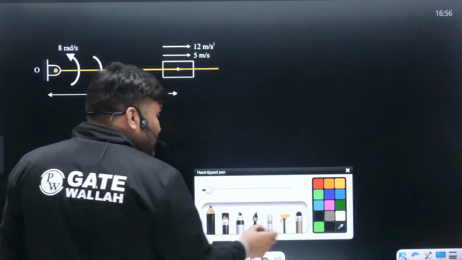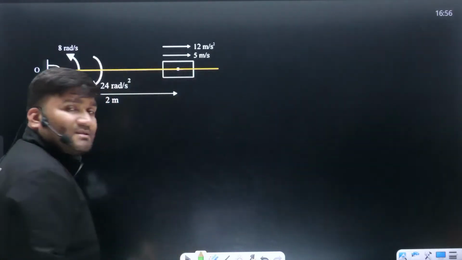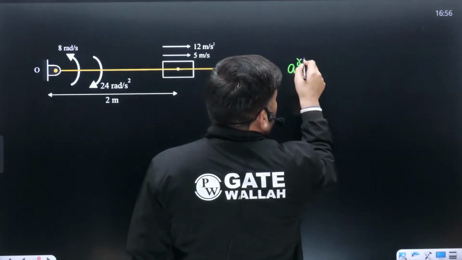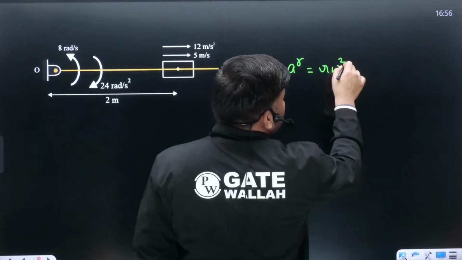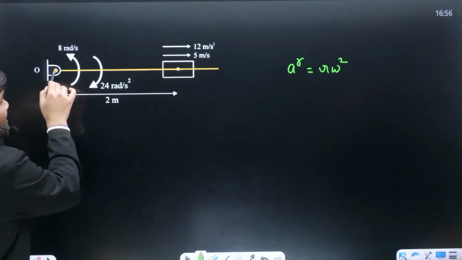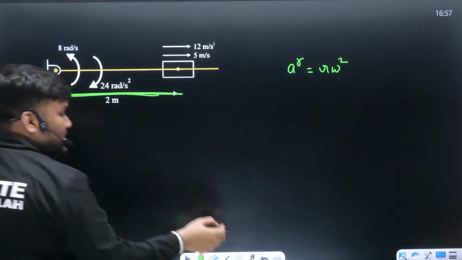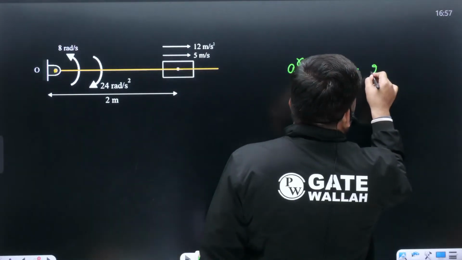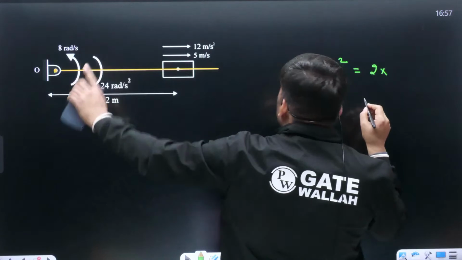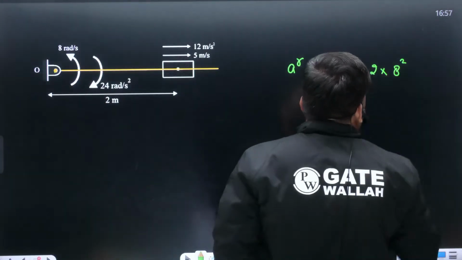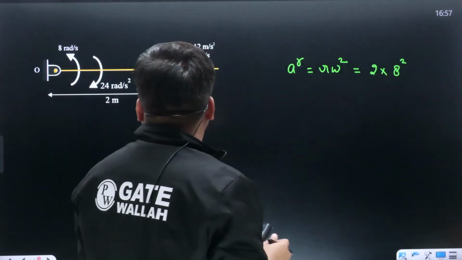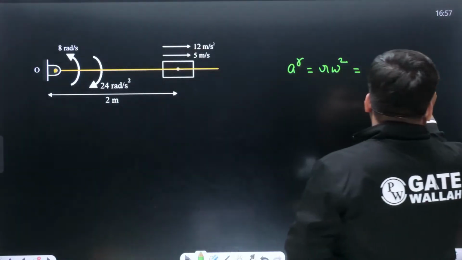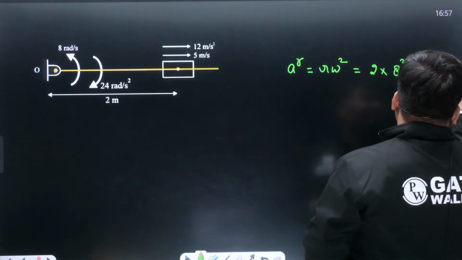Which accelerations will there be, beta? One acceleration is going to be radial acceleration. And what is the formula of radial acceleration, beta? Sir, radial acceleration is r omega square. Meaning from this center, whatever is the radial position, this radial position is given as 2 meter. So how much is this radial acceleration going to be? The value of r is given as 2. Omega is given as 8 radian per second. 8 square. How much will r omega square be? R into omega square is 128 meter per second square.